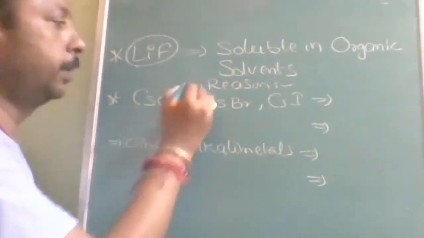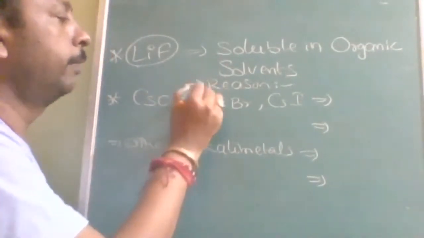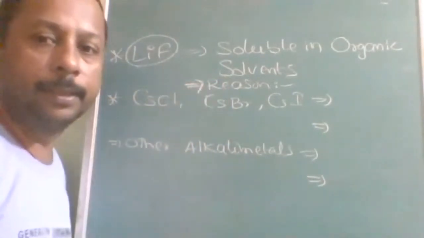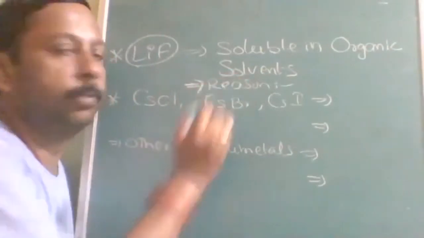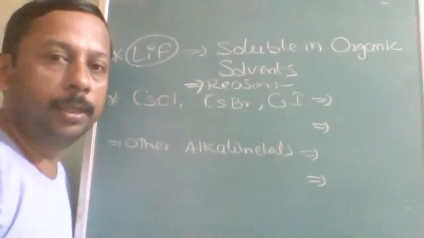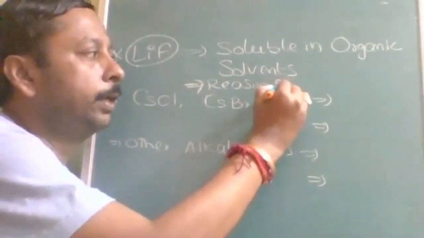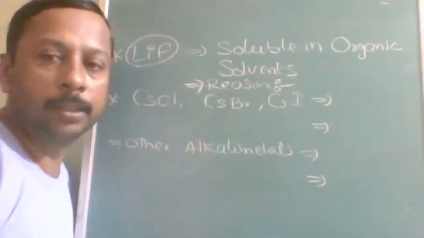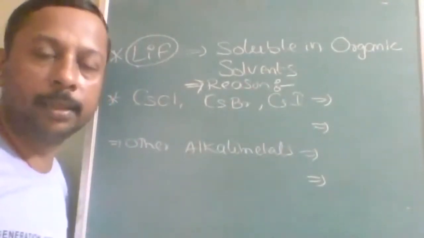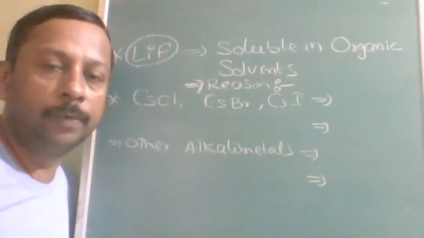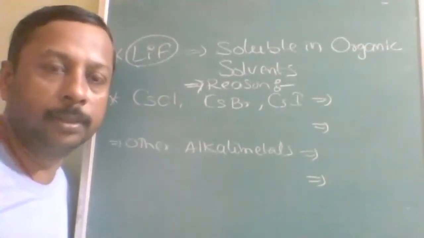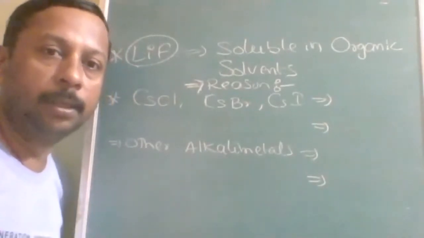So what is the reason? Everywhere in inorganic there are reasons. If you know the reason, it is easy to understand and easy to memorize. Actually, there is a saying: like dissolves like. That means if the substance is covalent, then the organic solvent is also covalent. Covalent dissolves in covalent, ionic dissolves in ionic.